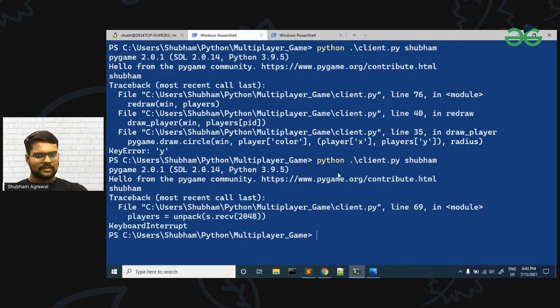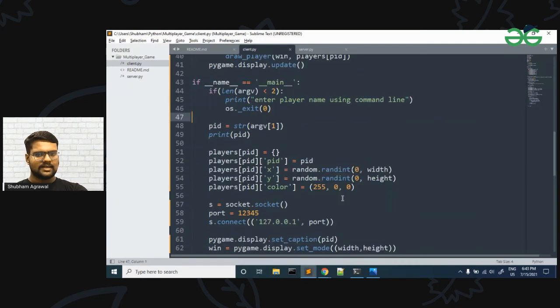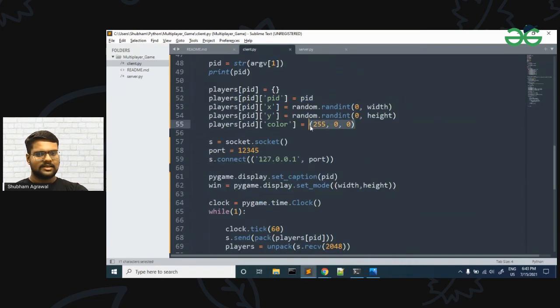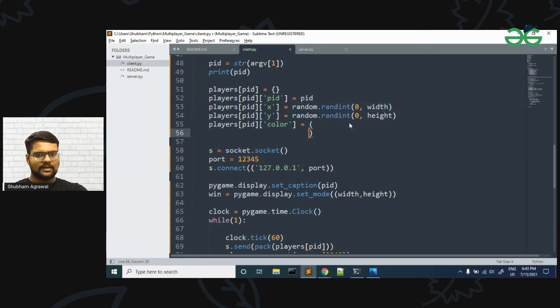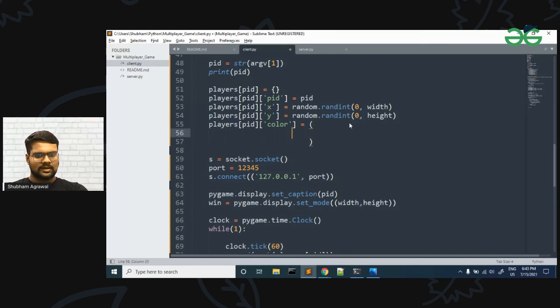Let me go to Sublime, and since we are assigning red color to each player, let me change it and make it a random color. Let me use random int here. Instead of passing three fixed values, I'm passing three random values, from 100 to 240. Let me copy it and paste it three times so that we have three values.